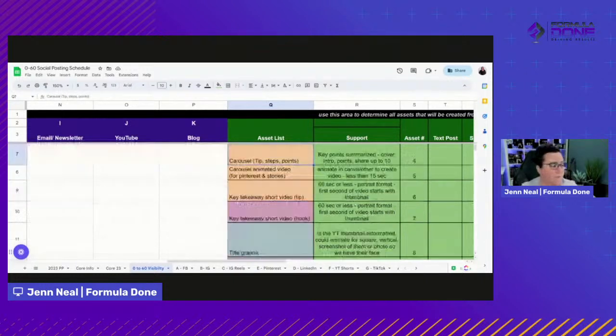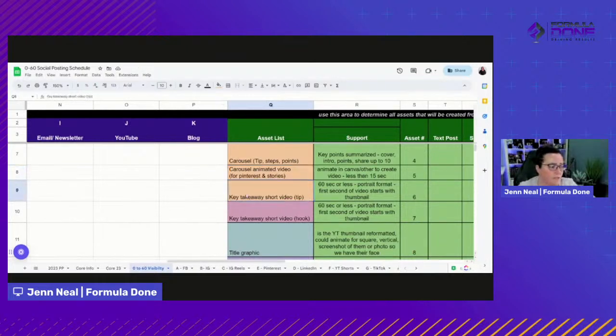Then we move into some of the teachy things. We're going to do a carousel, which will be used obviously on Instagram, but we can also post it other places. I'll show you where we're posting all the stuff. We create a carousel with different steps. And then we also turn the carousel into an animated video so that we can use it in other places, because, again, videos perform well, especially short format videos. So we can do the little short 15-second story reel videos.